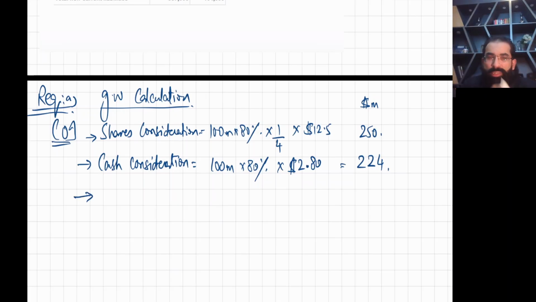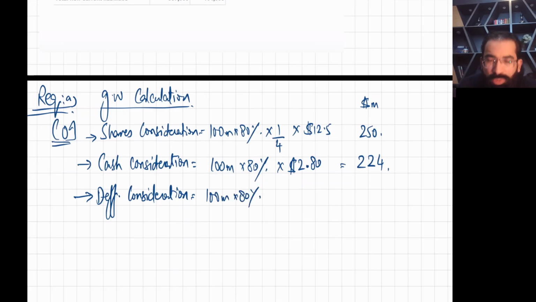Next thing is deferred consideration. Very easy. First calculate how much cash we have to pay after 1 year, then I'll do discounting, don't worry. So 100 million shares multiplied by 80%. That means 80 million shares we have bought.